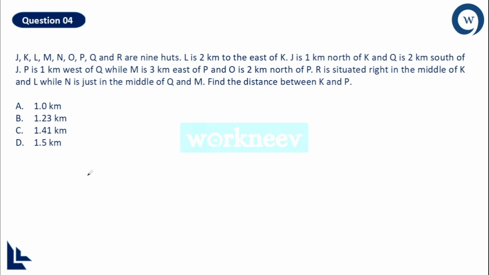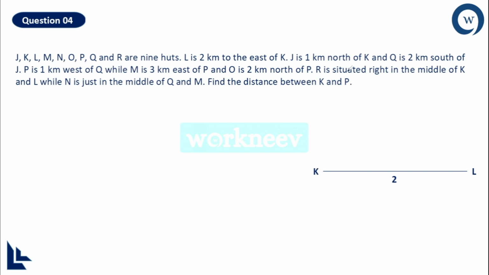So you have nine points J, K, L, M, N, O, P, Q and R, and then L is 2 km to the east of K. So L is 2 km to the east of K. I will locate the points right now. L is 2 km to the east of K. So I got this information initially.